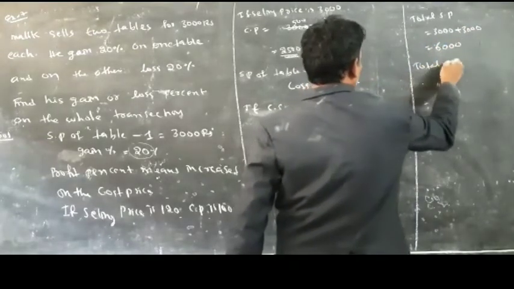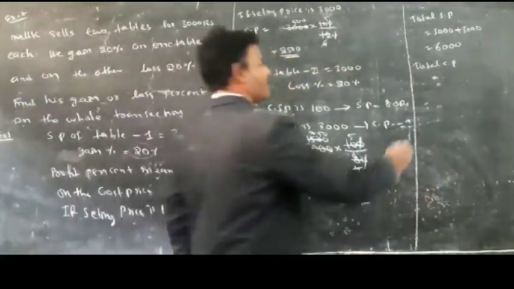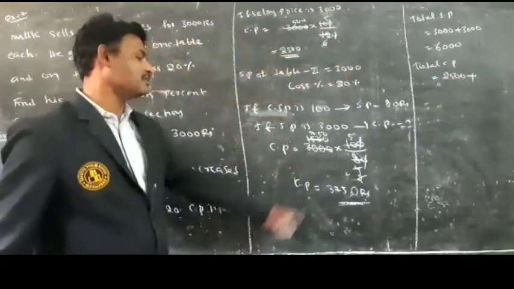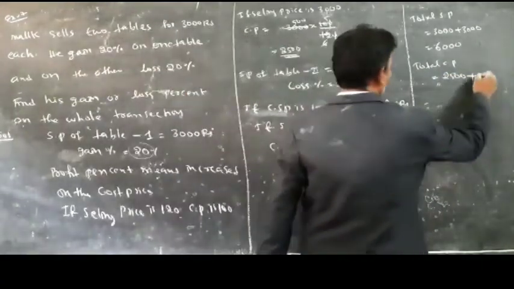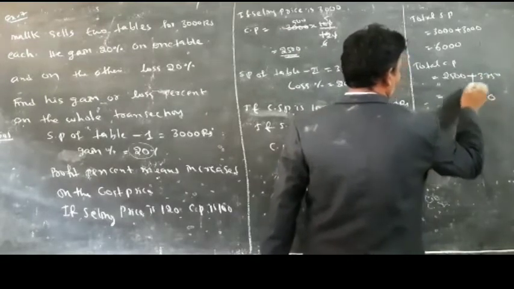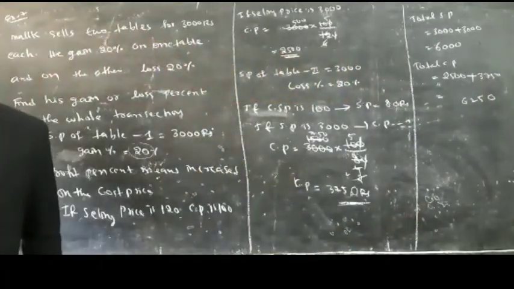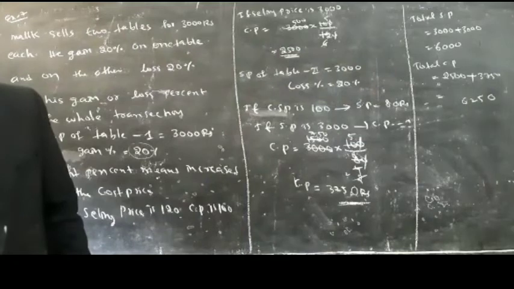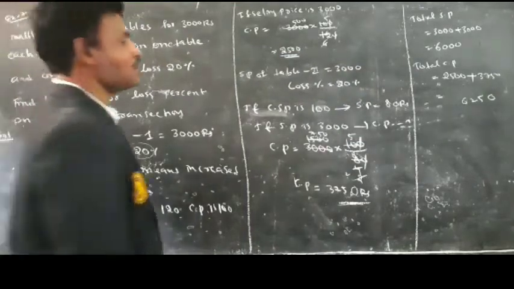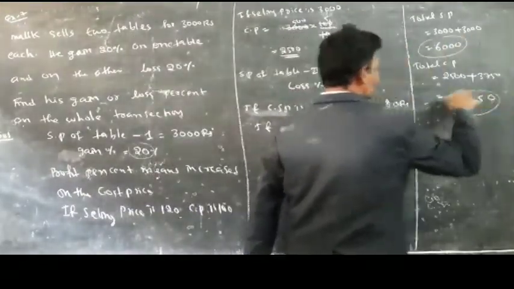Then the total cost price. What is the cost price of table 1? 2500. 2500 plus the cost price of the second table, 3750. Now add these two. What is that? 6250. See here, selling price is 6000 and cost price is 6250.